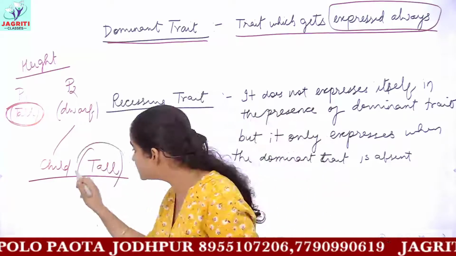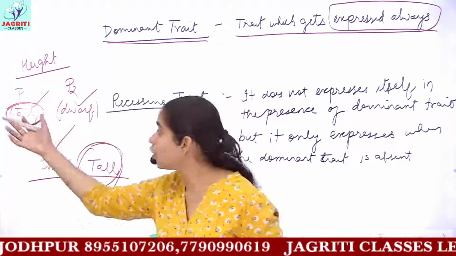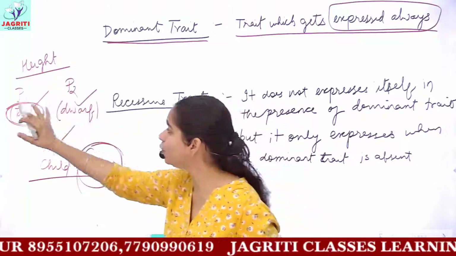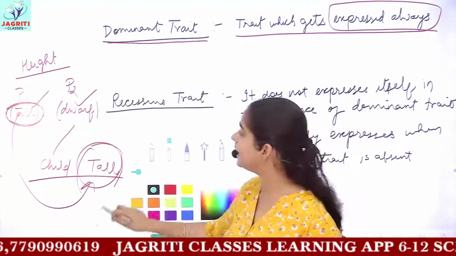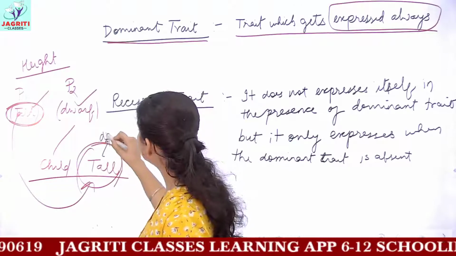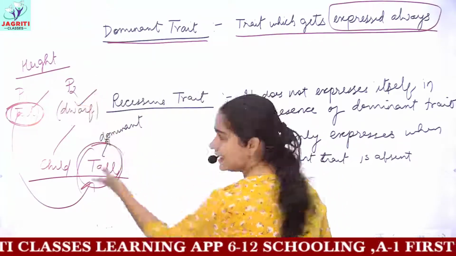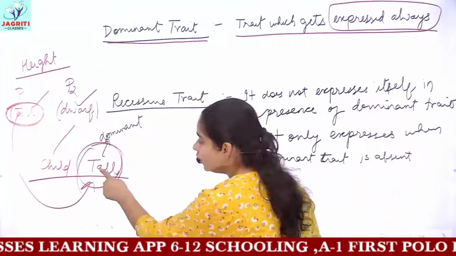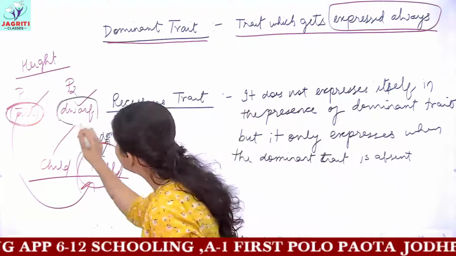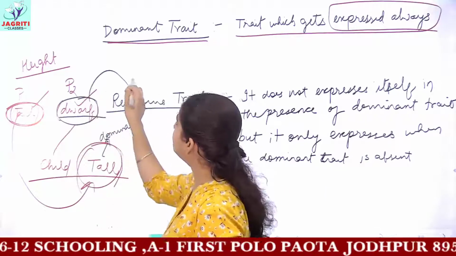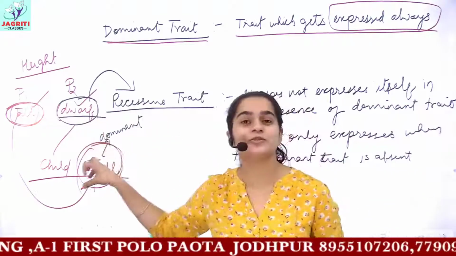Because you had two traits from the parents, tall and dwarf, but only one trait got expressed in the child, we can say that tall is the dominant trait. And the dwarf would become the recessive trait, because this dwarfness did not get expressed in the child.